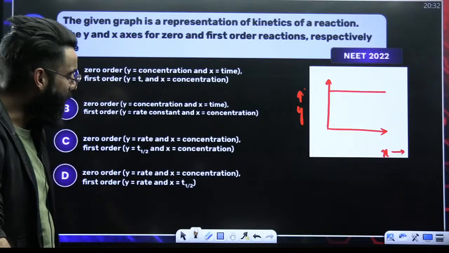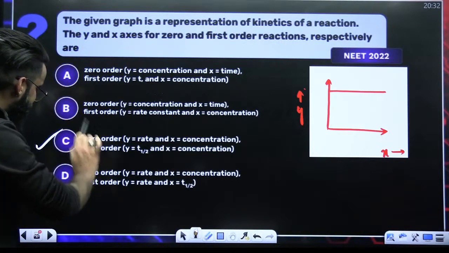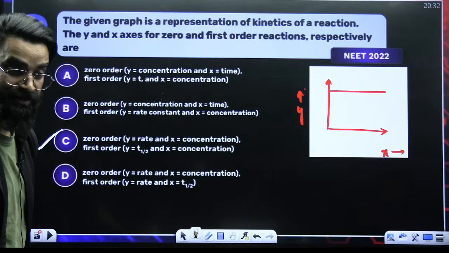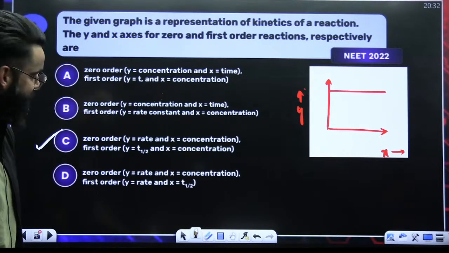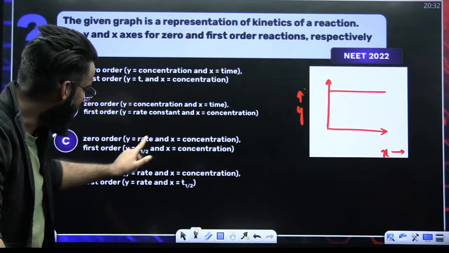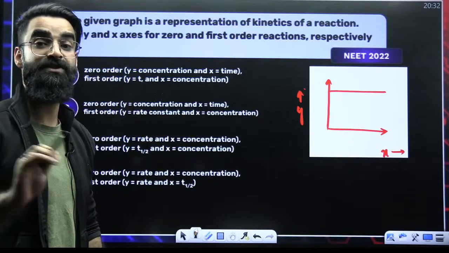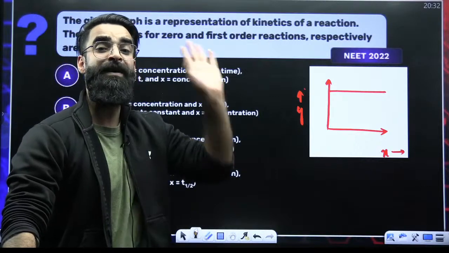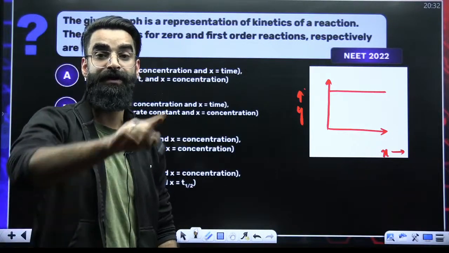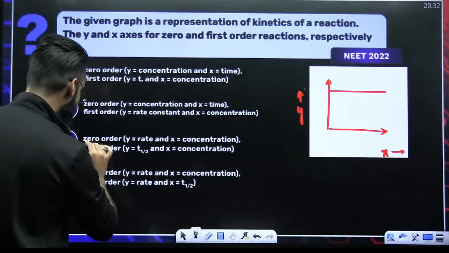If you look at it properly, my dear students, if I directly look at option number C, which I've already marked correct, rate versus concentration for a zero order reaction. Rate is independent of concentration of reactant for a zero order. So it's going to be a straight line, right? So this part is correct.